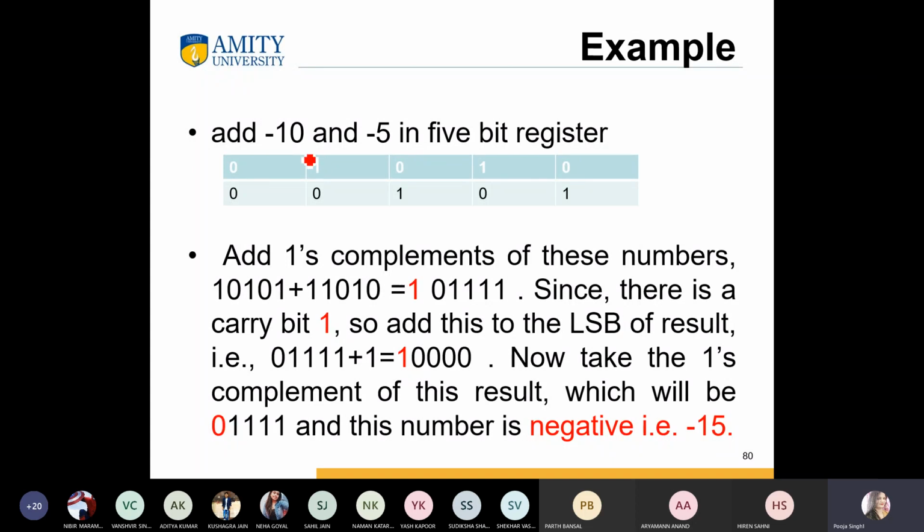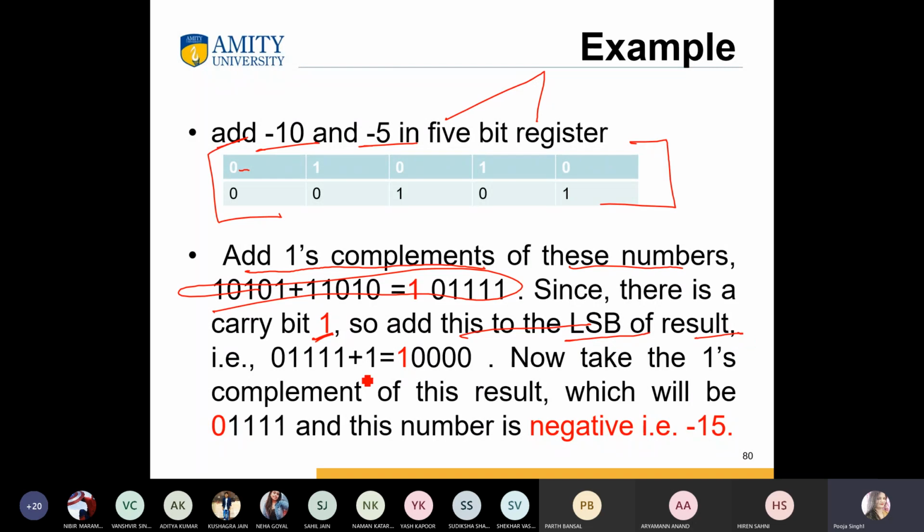For example, say we want to add -10 and -5 in a 5-bit register. This is your number. Here we simply take the 1's complement of these numbers. Since there is a carry bit 1, add this to the LSB of the result.